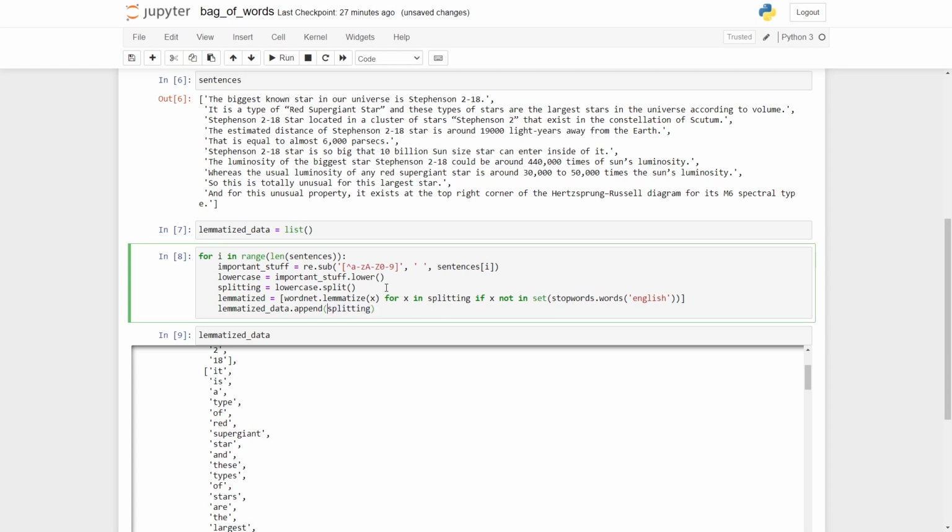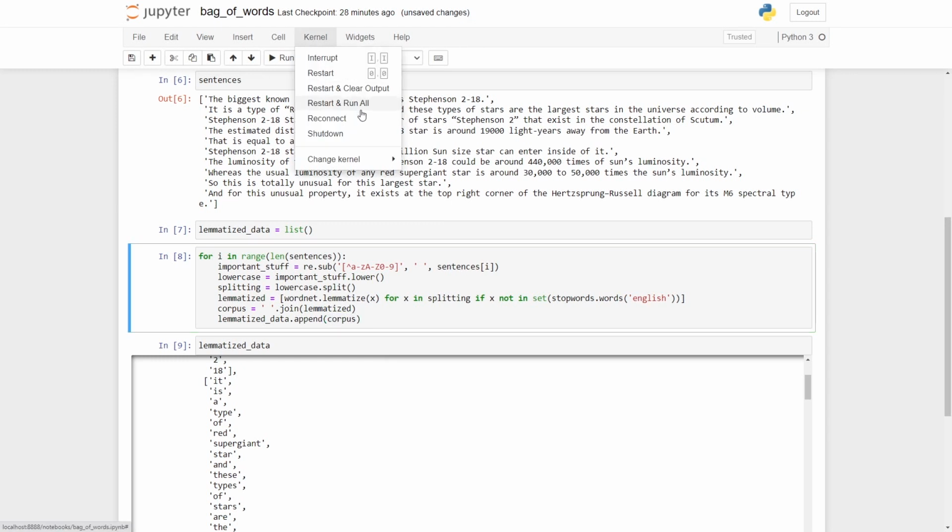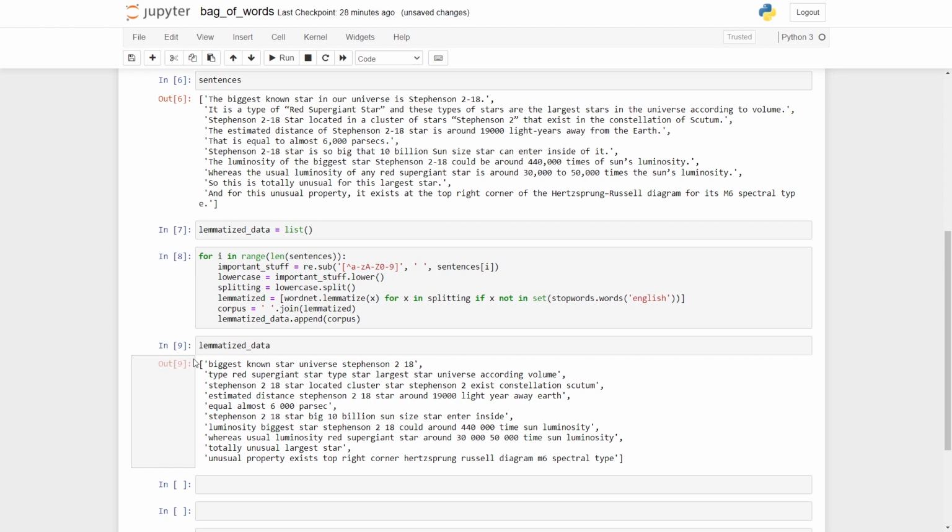Now I'm going to get all of the words which are lemmatized, but I will also have to append them into the sentences. That is the last thing that we will have to do. So here I'll say corpus, and I'll join them. So I'll say join, which takes lemmatized, and here now I'm going to append to the corpus. Now let me run this, and we have it. We have got rid of the stop words and our pre-processing is done.